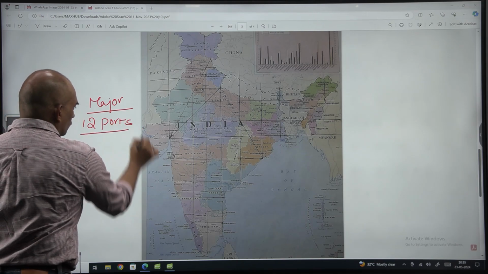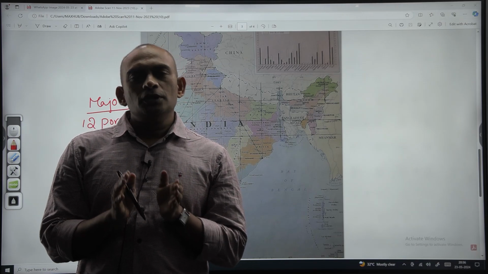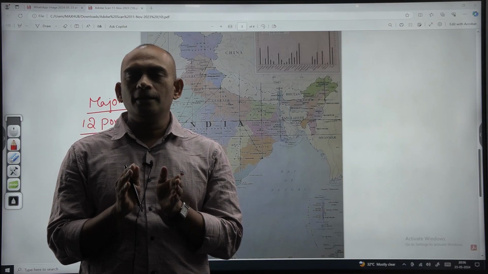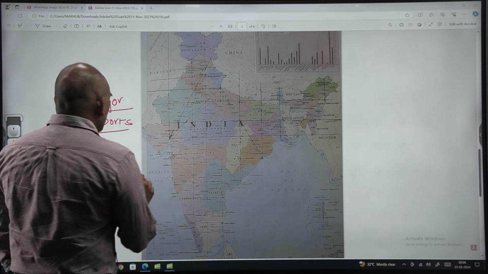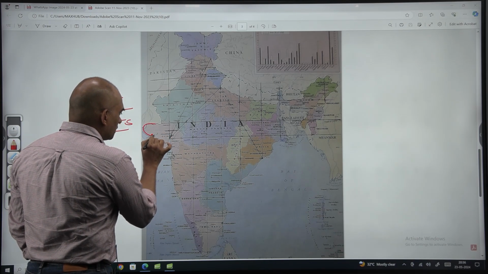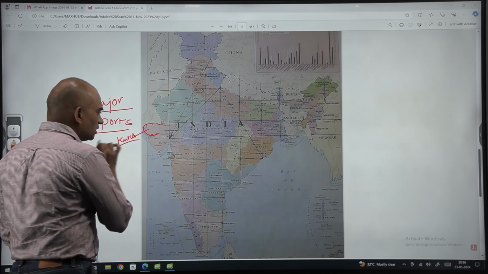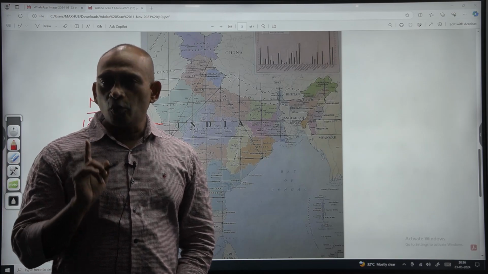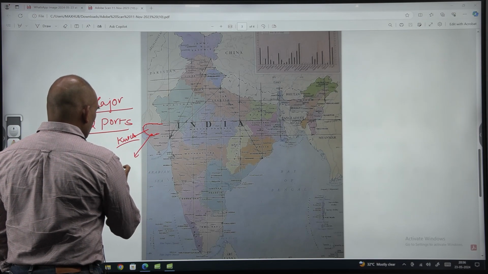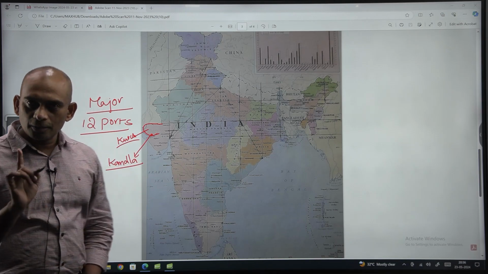12 major ports. So the 13th major port is now under construction, that we are going to take up at the end. Look at this Gujarat region. This particular region is known as Kutch. In the Kutch region, we have one important major port that is known as Kandla port.